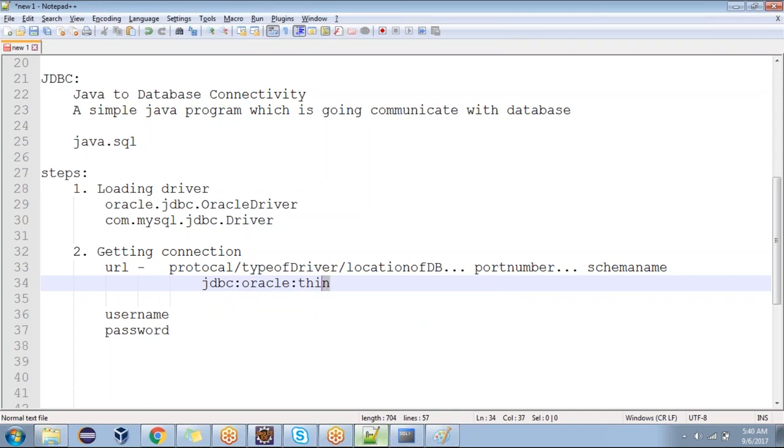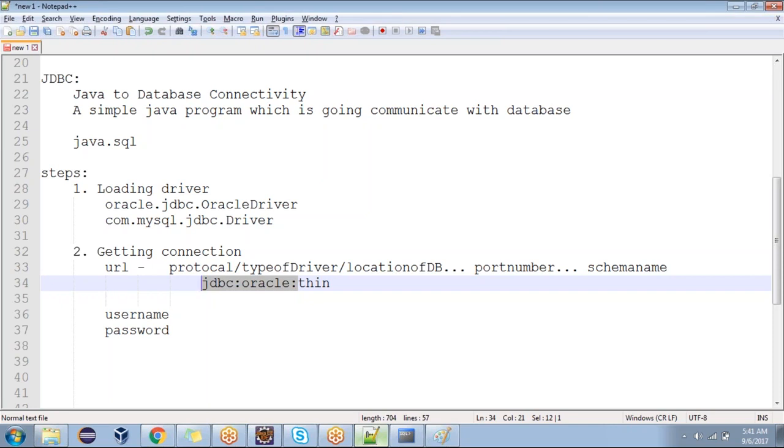The type 4 driver is called thin. 99% we are going to use the type 4 driver because it's purely implemented in Java and it's lightweight. Can you guess what the protocol is?